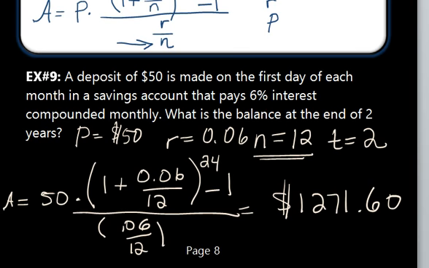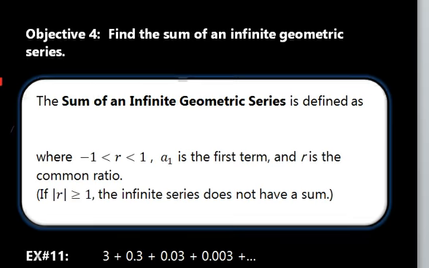Okay, so on page 9 we have a Got It question, example number 10, and it has to do with your Alaska PFD. I would like for you to pause the movie and answer the Got It question on page 9, which is example number 10. Okay, once you're done with page 9, let's move on to objective 4 on page 10.